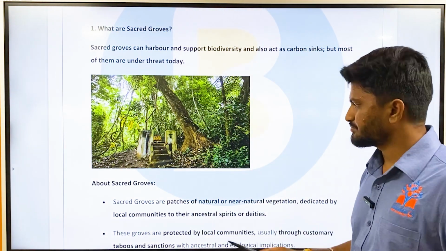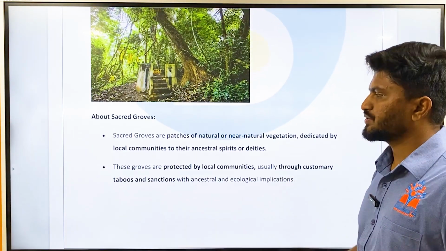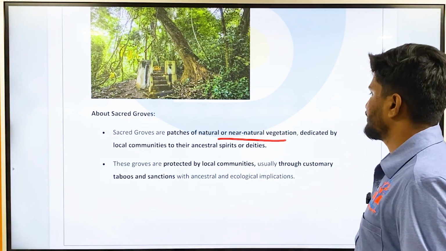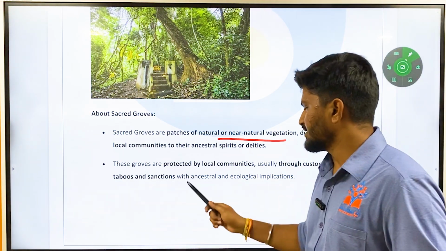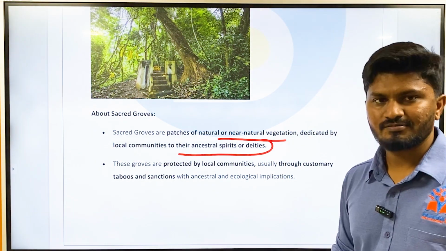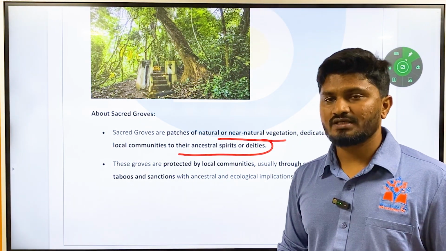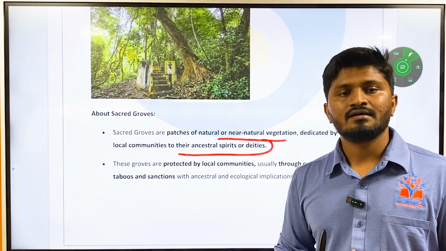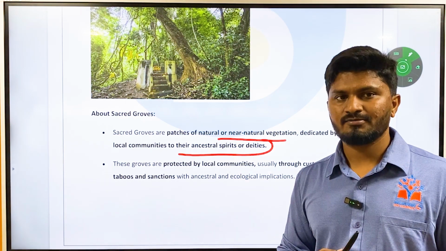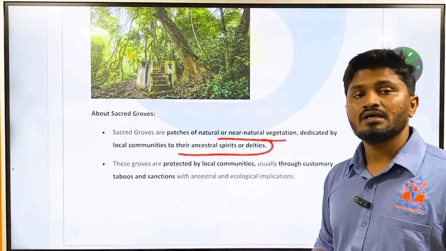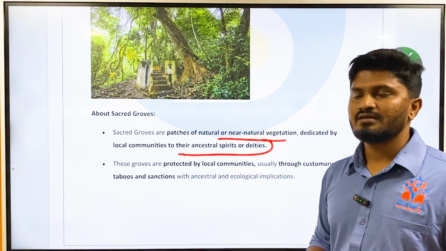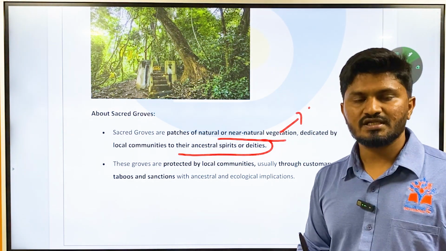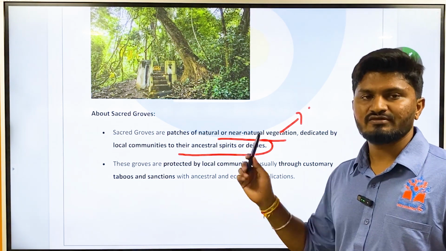Okay, what are sacred groves? Sacred groves are patches of natural or near natural vegetation dedicated by local communities to their ancestors, spirits, or deities. So the conservation of forest or land here is related to the supernatural, such as spirits and deities. These sacred groves are known by different names in different areas. In Karnataka, they are called Devara Kadu. What is Devaru? Devaru is the god or deity. So it is called God's forest.